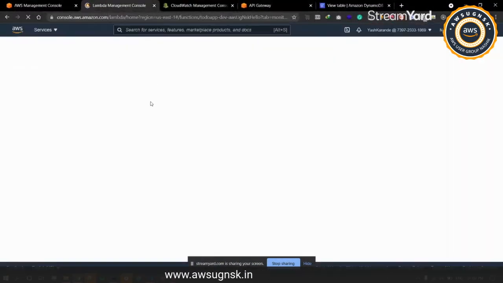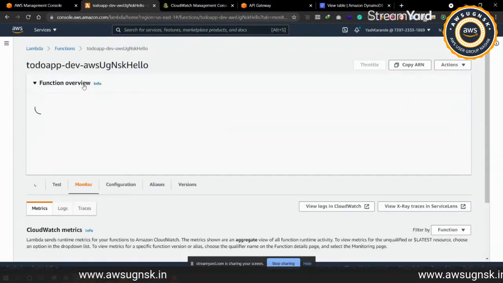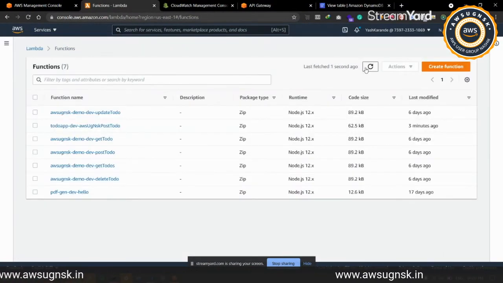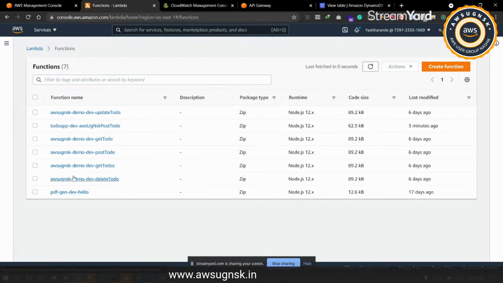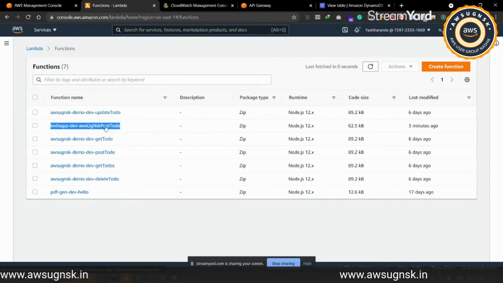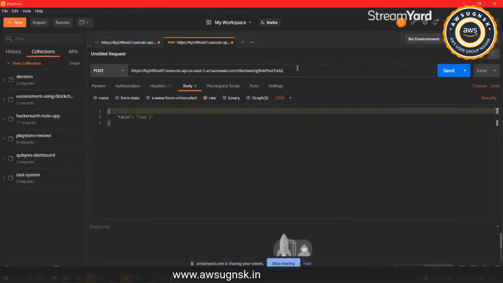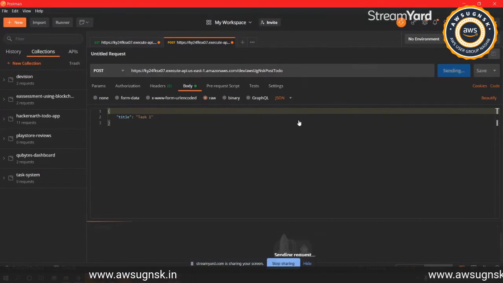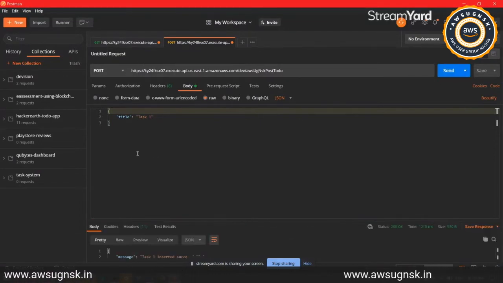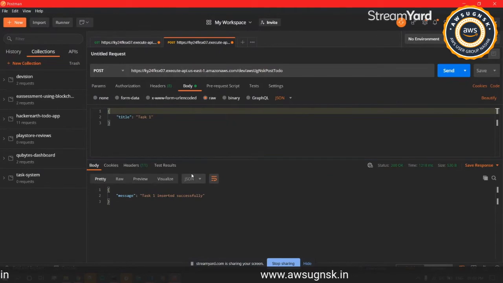Sorry, I had to quickly show you the functions that we have. So I refresh this, and as you can see, we have the post todo function that has been created under this. Now I'll just quickly go ahead and send the request. This should insert the required todo inside our table.